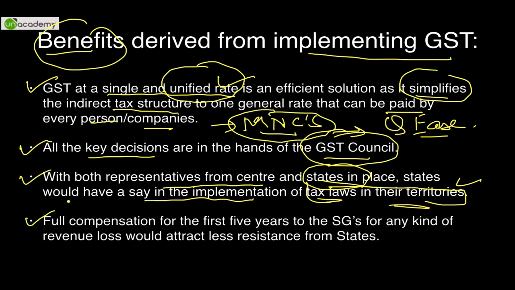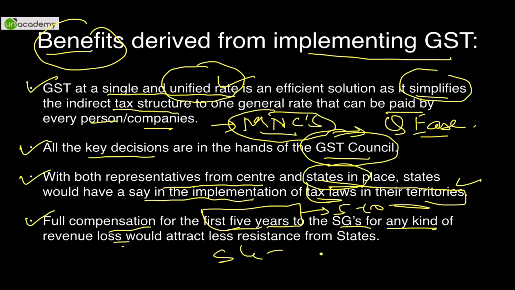And lastly, we can say that full compensation for the first 5 years, again something that has been proposed. Let's see whether this will be 5 years or 10 years in future. The state governments get compensation for any kind of revenue loss. So if the state governments were charging VAT earlier, that was coming entirely to it, it would lose out on VAT. So whatever will be the difference of losing out on VAT, that will be compensated by the central government after allocating them a certain share in the GST.